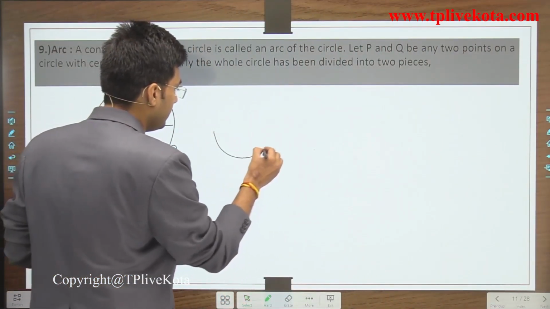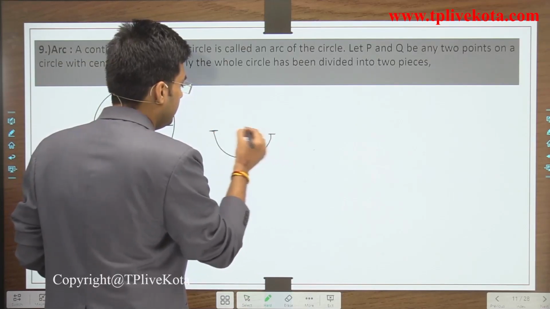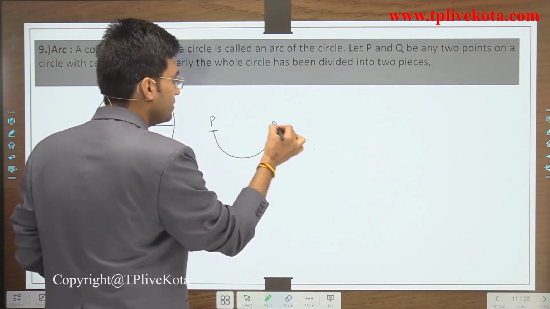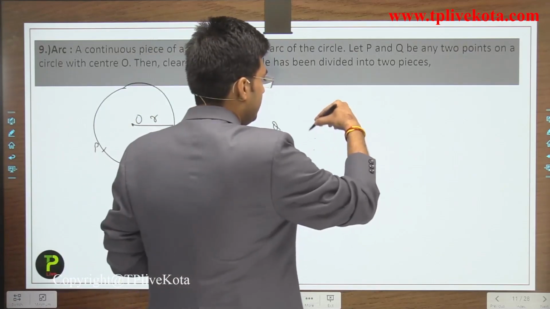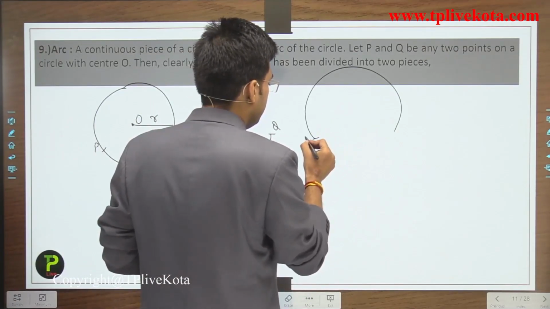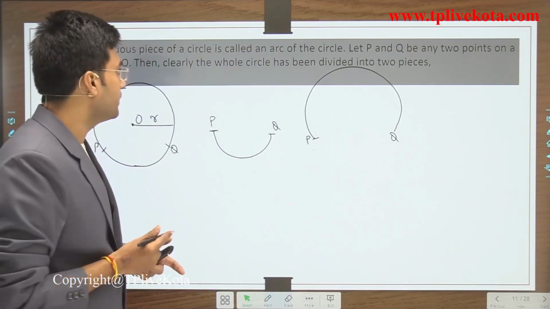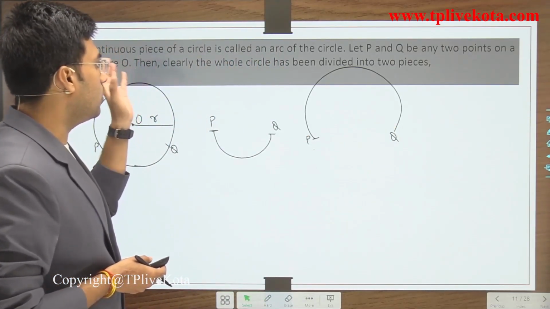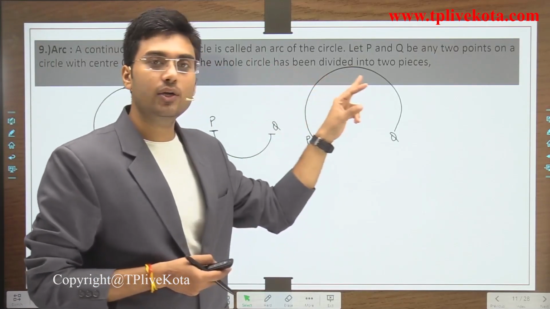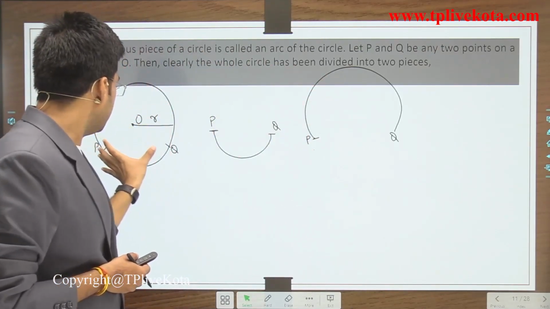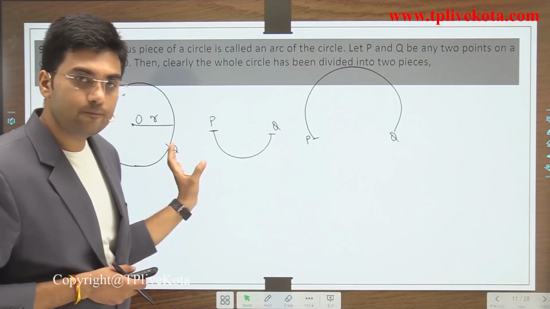If we cut this circle at these two points, P and Q, clearly the whole circle has been divided into two pieces.